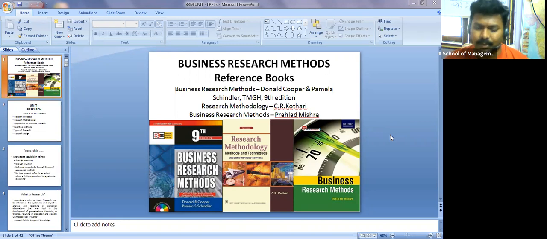Okay, so I have one entire PDF document, right, which is related to these authors, similar to these authors. I will forward that entire book to you, which covers all your units. Apart from that, I have already forwarded the first unit material to you, and once I complete my first unit lecture, I will forward this PPT also to you.